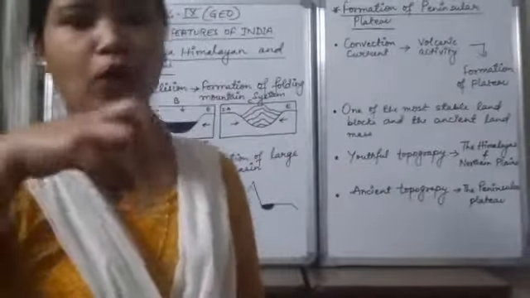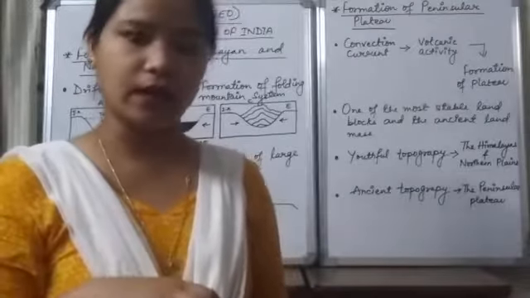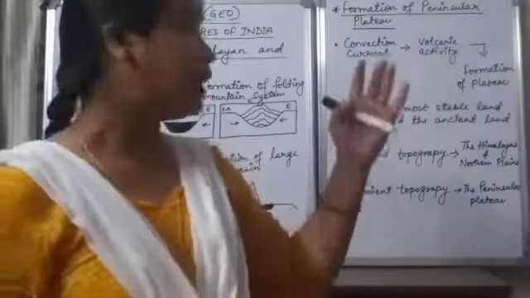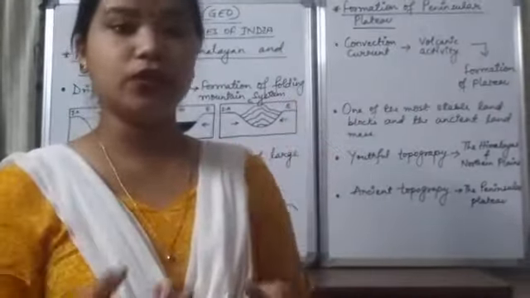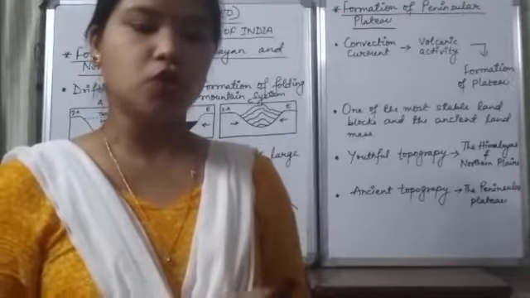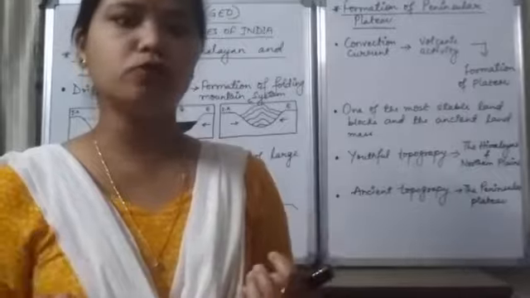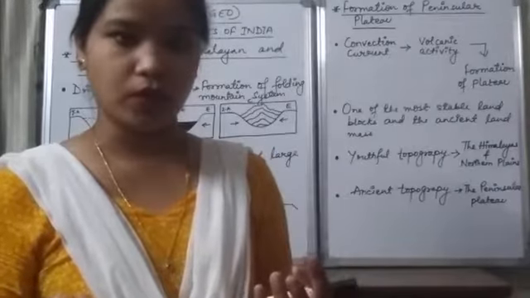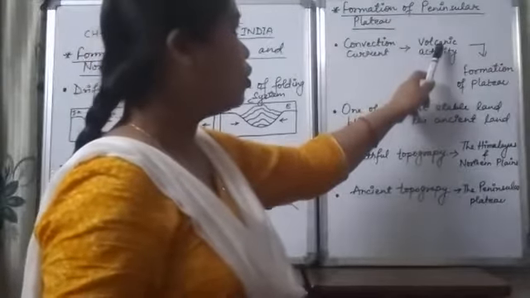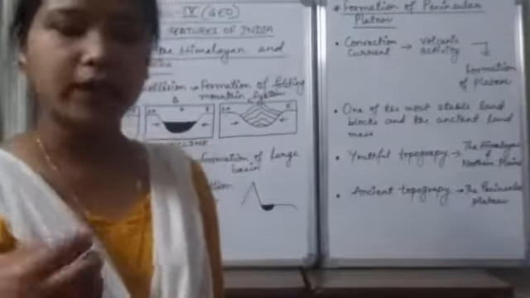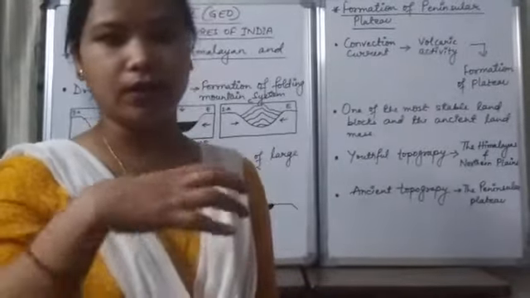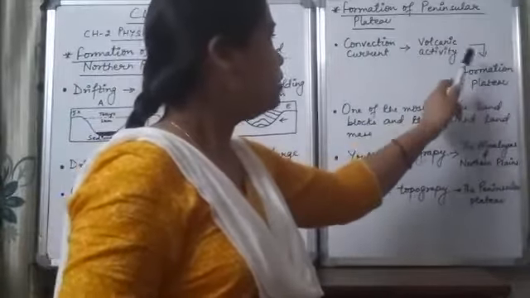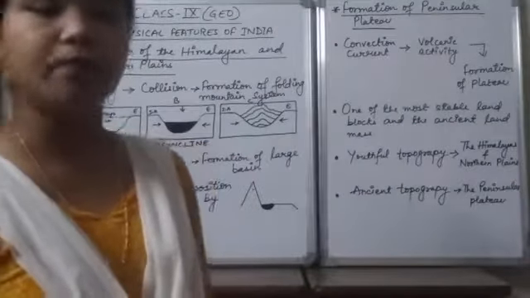There were some kind of potholes already there in the peninsular part of our landmass, and from these potholes the convection currents were trying to escape. When they were trying to escape from those potholes, they came out in the form of volcanic eruptions. So when the volcano erupted, the lava, the molten magma, came out, and when it solidified, the plateau was formed. In this manner the plateau was formed in the southern part of our country.